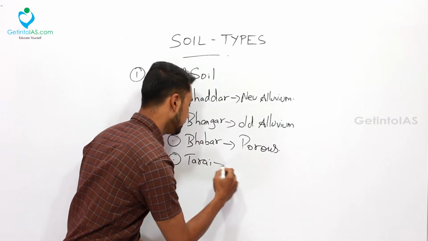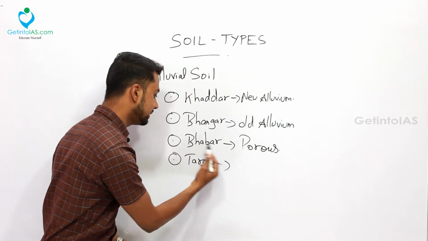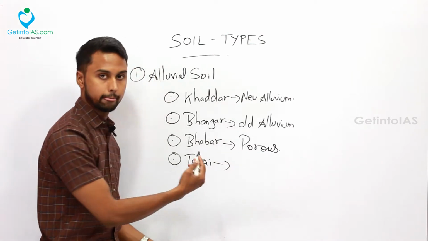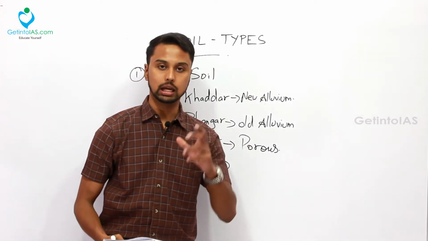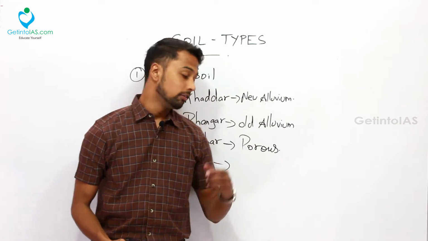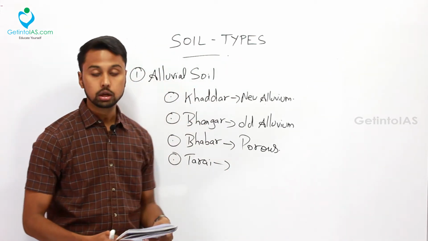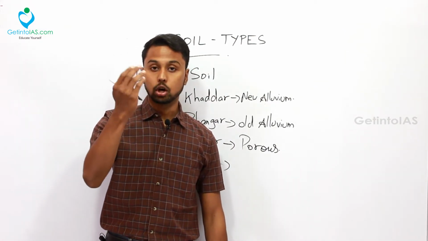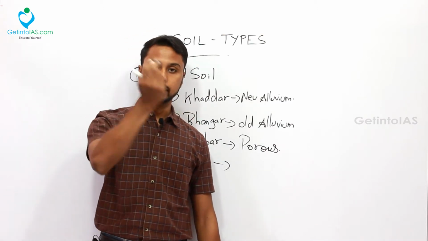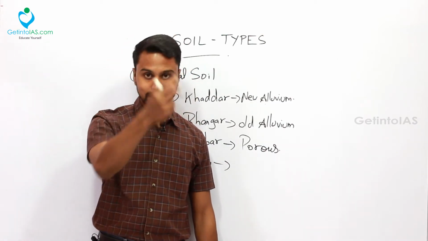So what is this Tarai? You can find this Tarai in the south of Babar. South of Babar you can find this Tarai alluvium. So what is this Tarai alluvium? When I was dealing with the Babar alluvium, I told you all the loads are deposited in the upper layer, and the water will just penetrate into the underground.